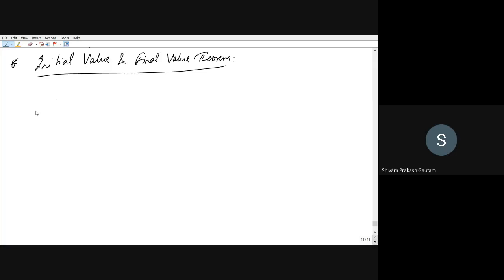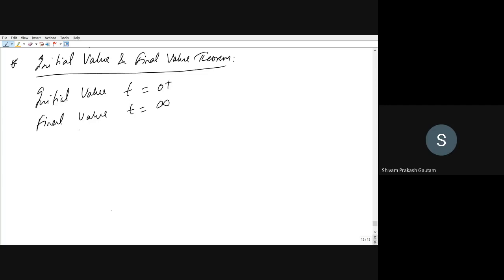So we will be seeing the initial and final value theorems. Initial value means what is the magnitude, what is the value of anything at t is equal to 0 plus, and final value means what is the value of a function at t is equal to infinite time.